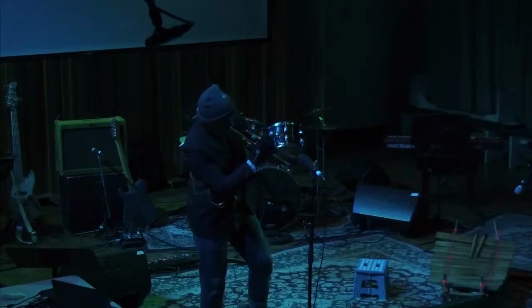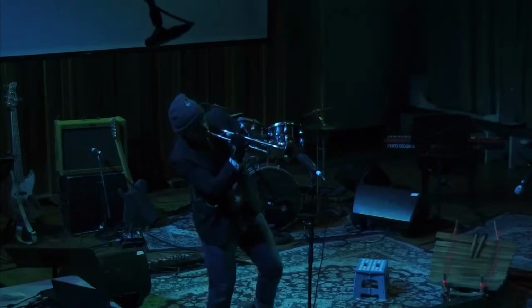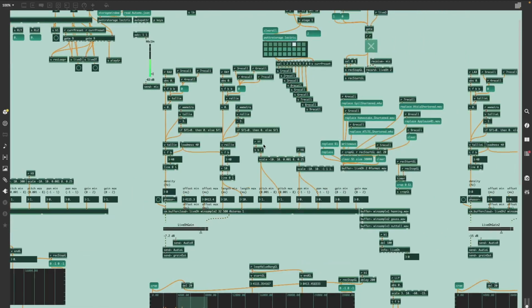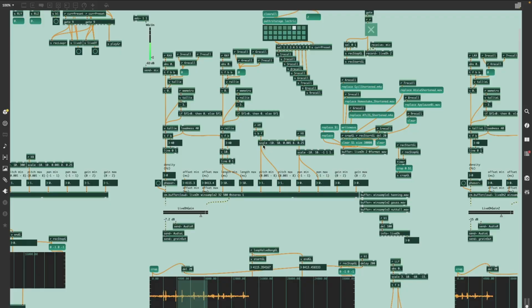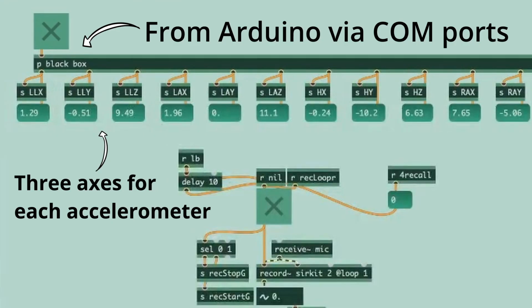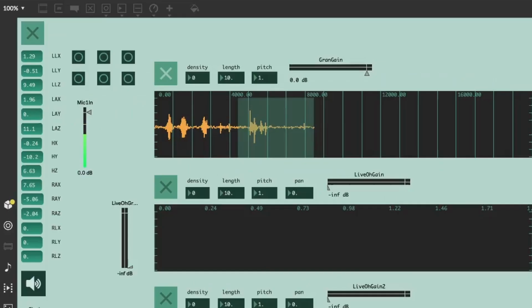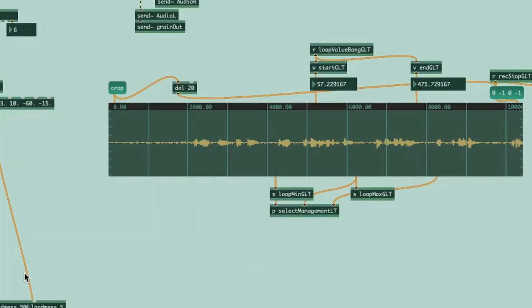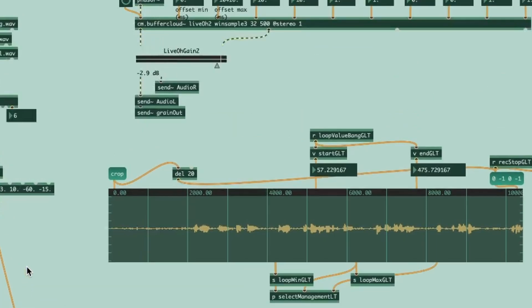Shifting gears a bit, I'd love to share with you some behind the scenes of a performance piece I did in 2022 that made use of visual scripting via Max MSP. It had everything. 5 separate accelerometers soldered to an Arduino, which streamed motion data to the Max patch, a live audio input connected to a granular synth that samples the most recent few seconds of recording, and multiple pre-recorded samples that can be loaded into various spots in the patch.